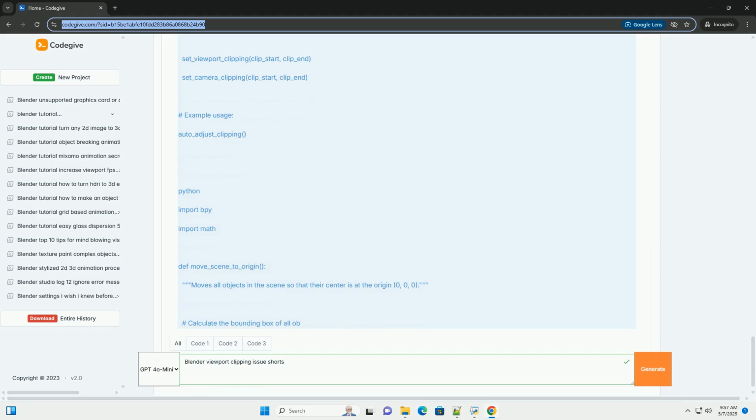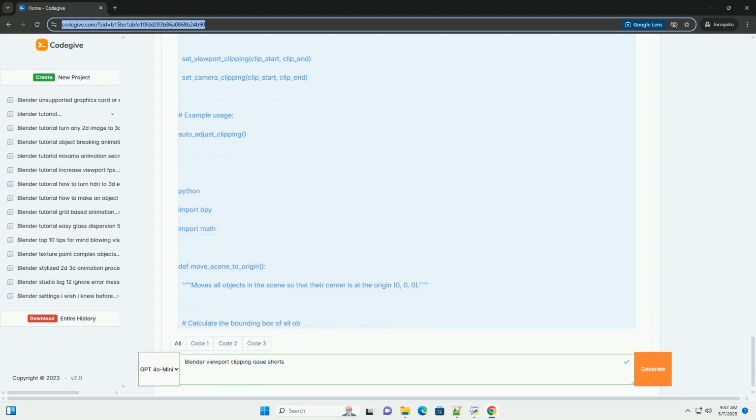It iterates through the spaces to find a VIEW_3D space. space.clip_start and space.clip_end set the viewport clipping values. The return statement ensures that the clipping is only set in the first 3D viewport it finds. This is important if you have multiple 3D viewports open, as you likely want them all to have the same clipping.